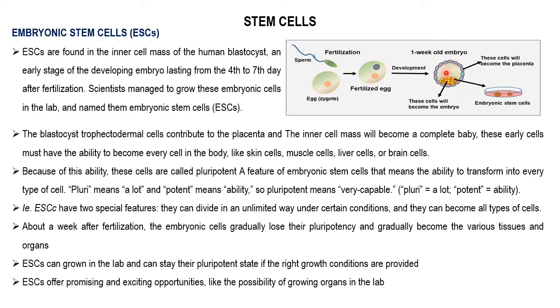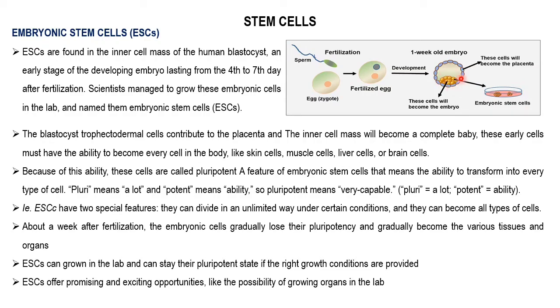That's why this inner cell mass has the ability to become every cell in the body, like skin cells, muscle cells, liver cells, or brain cells.